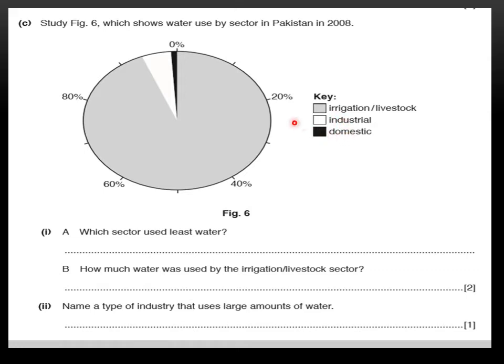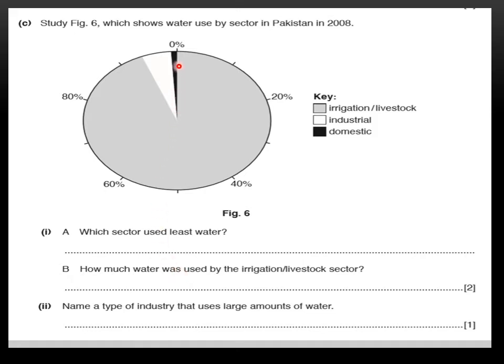So the darker one is domestic use, which is the least use in Pakistan, and the lighter one is the irrigation and the livestock, which you can see is the most use in Pakistan. The white one is industrial use. Here the question is, which sector used least water? Obviously, that is domestic. You can see the least one is the domestic sector. Then, how much water was used by the irrigation or livestock sector.